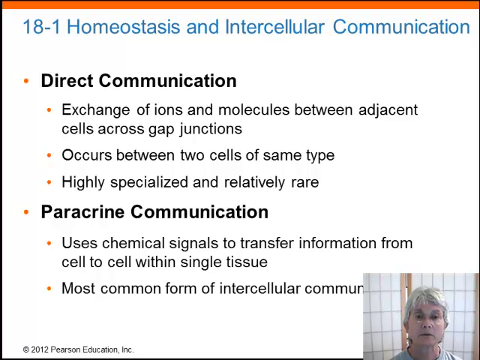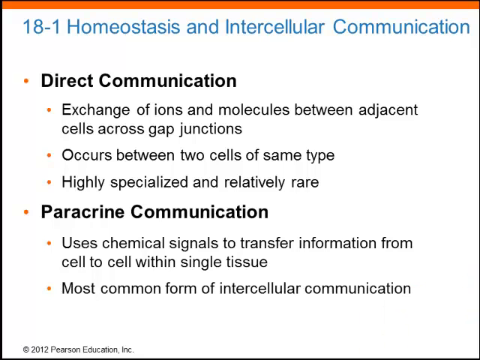In direct communication, the ions and molecules move from one cell to a neighboring cell through gap junctions. There are very few examples, but they are important. We'll study this when we get to the heart. In paracrine communication, cells secrete chemicals that activate cells nearby. The chemicals simply diffuse through the interstitial fluid. This is important in immune activation.